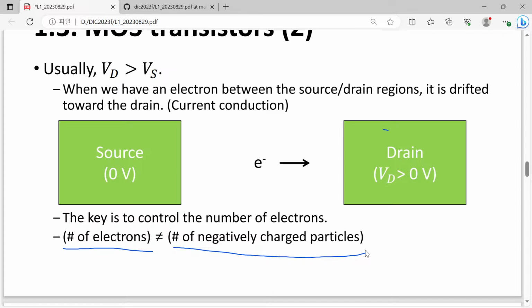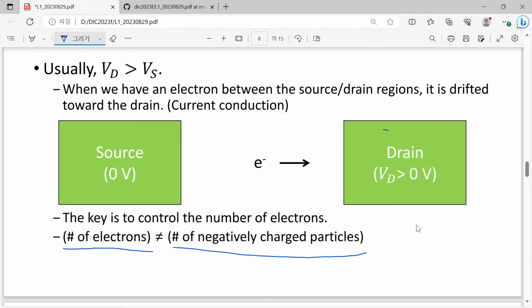Okay, it's true that in this MOS system, say that previously you have VG. Okay, good. And now you applied additional gate voltage. Then what will happen? Then you will have additional positive charges and additional negative charges in this system.